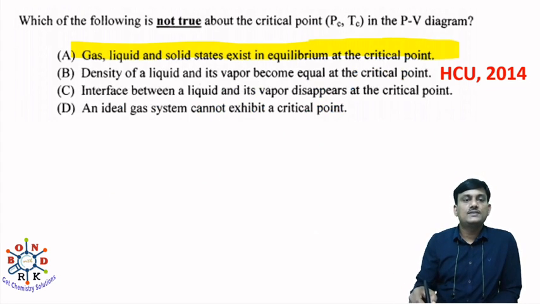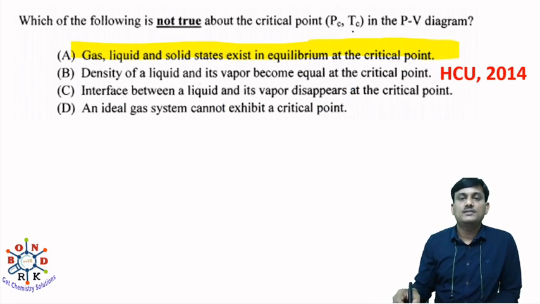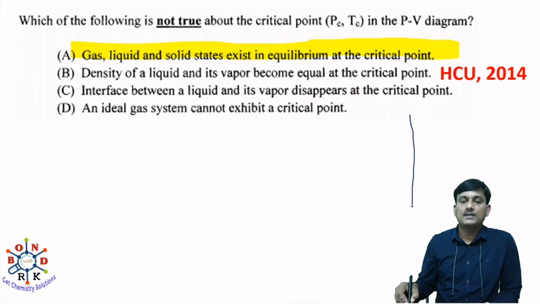Which of the following is not true about the critical point in the PV diagram? Okay, this is the PV diagram. Let's take the PV diagram. This is P, this is V. Okay, you will get a curve like this. This is the critical point.